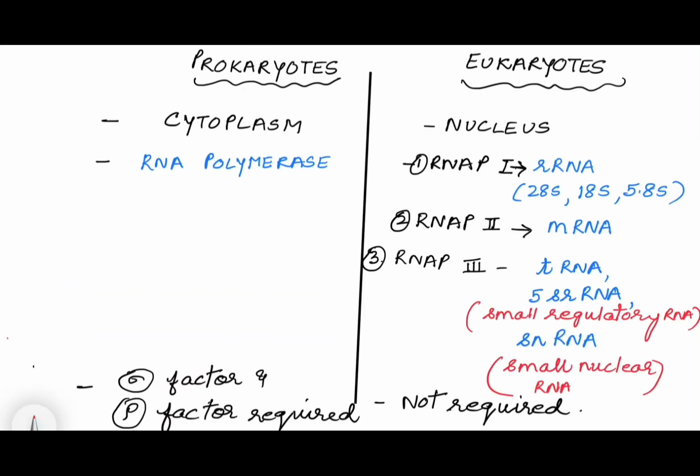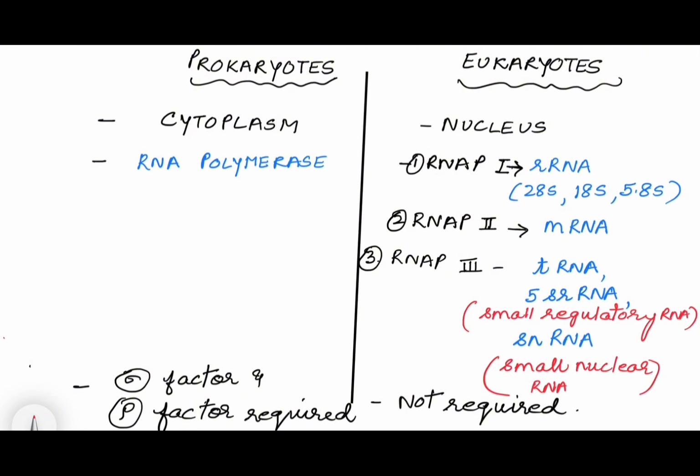Okay, now let's understand the differences in transcription between prokaryotes and eukaryotes. We already discussed that in prokaryotes, the transcription occurs in the cytoplasm, whereas in eukaryotes, it occurs in the nucleus. In prokaryotes, there is just one enzyme, that is RNA polymerase, which is used for transcription, whereas in eukaryotes, there are 3 RNA polymerases.